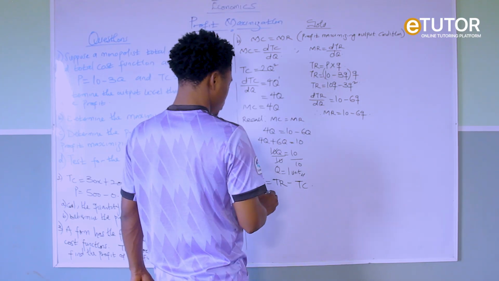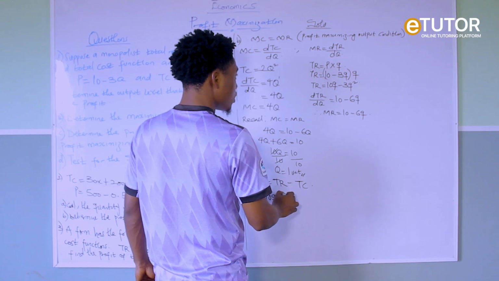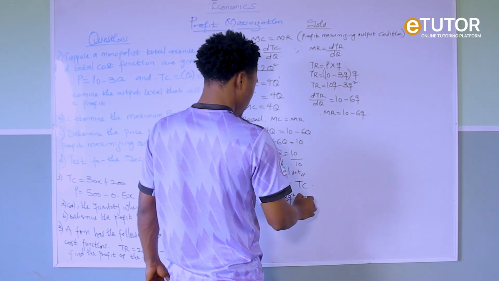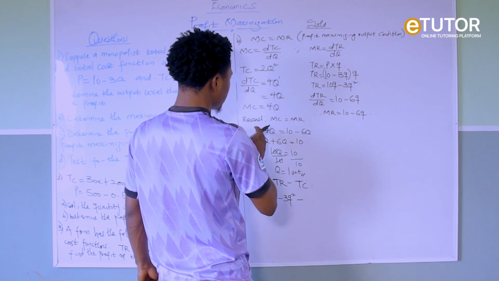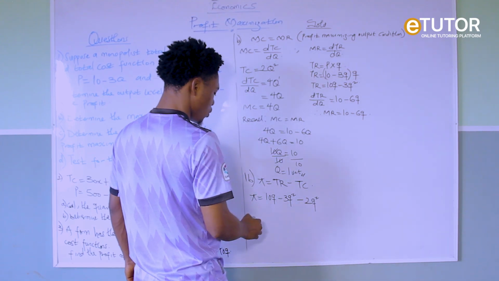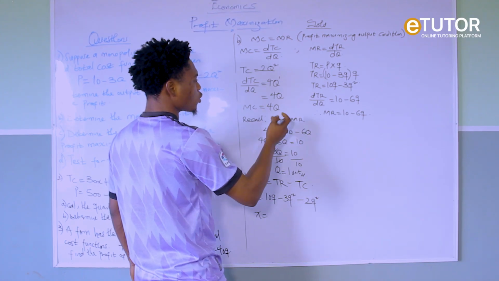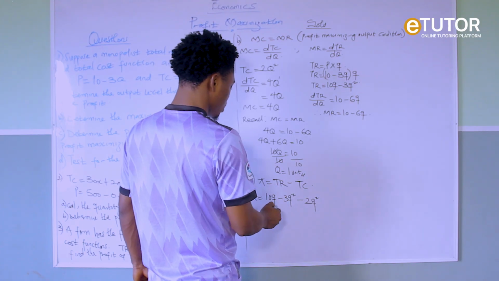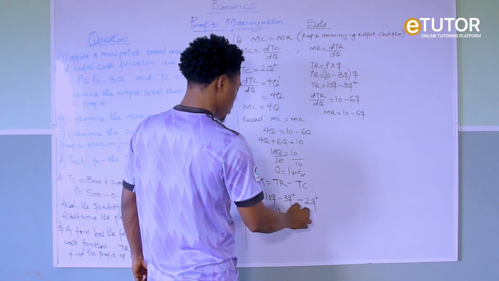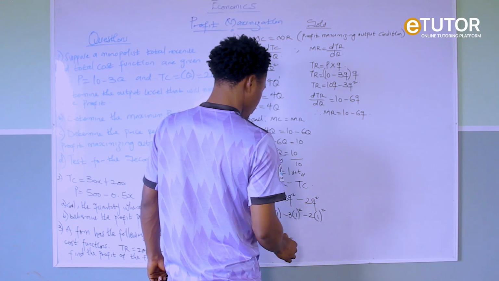What's our TR? Our TR is 10Q minus 3Q squared, right? Then minus our TC. What's our TC? Our TC is 2Q squared. So for our profit, anywhere we see Q, we have to substitute with 1 unit. So 10 multiplied by 1, minus 3 multiplied by 1 squared, minus 2 multiplied by 1 squared.